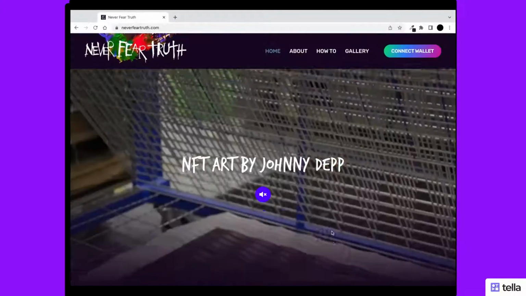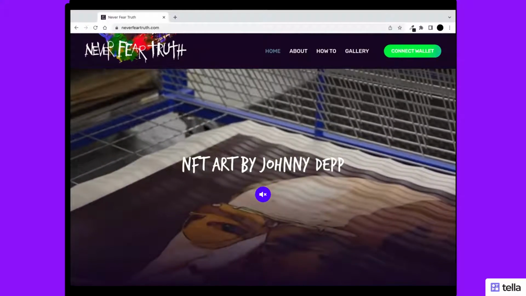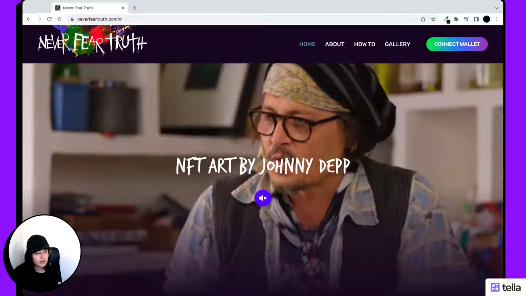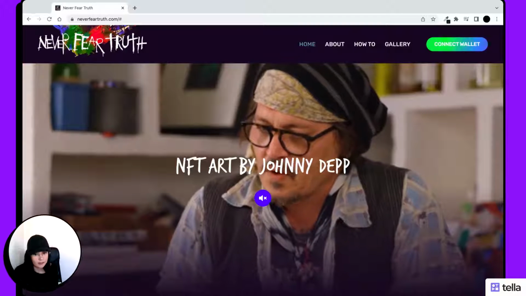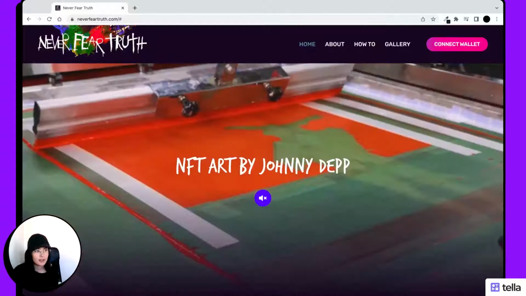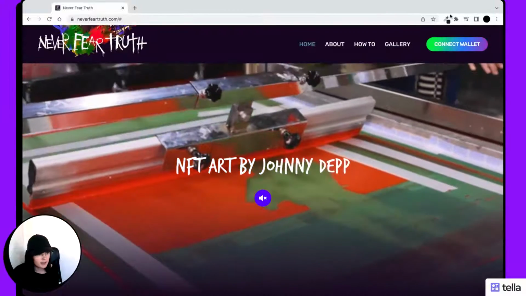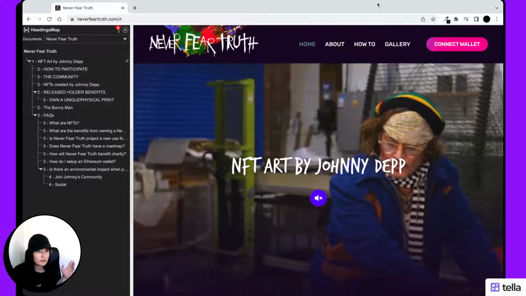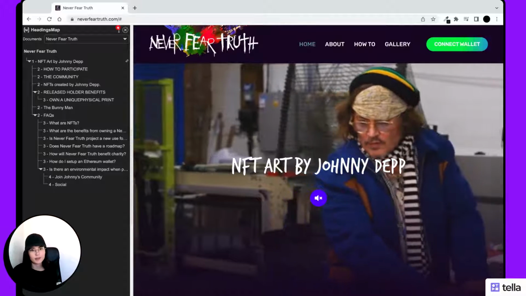Now let the fun begin, and let's start analyzing it from an accessibility perspective. The first thing that I'm going to check is the content structure, and more specifically, the heading structure. For this purpose, I'll be using Headings Map, which is a Chrome extension that anyone can download for free on their browser and start using right away.